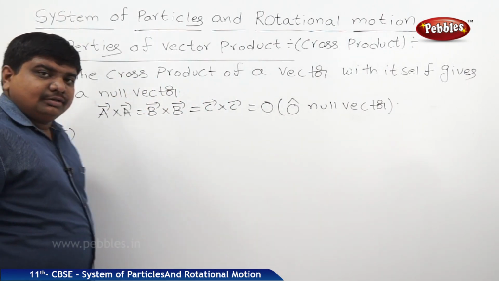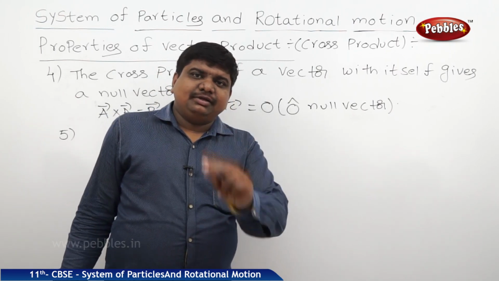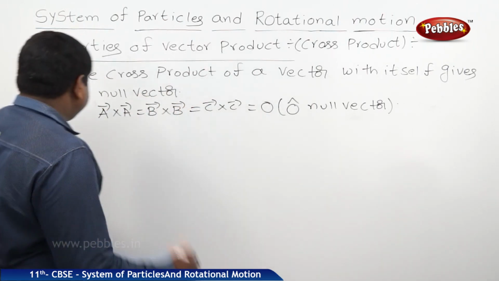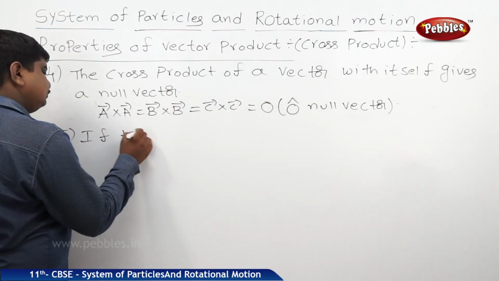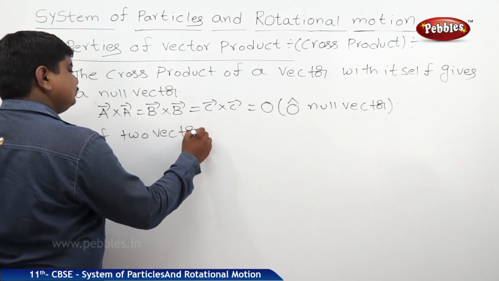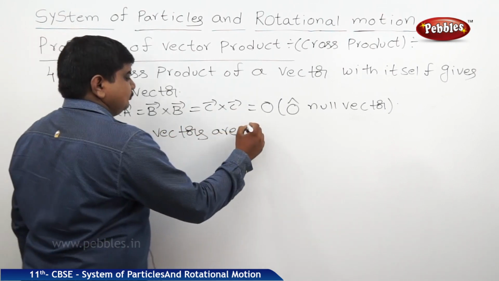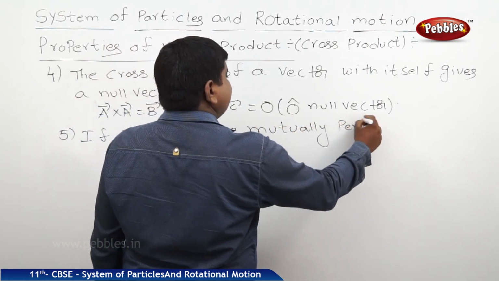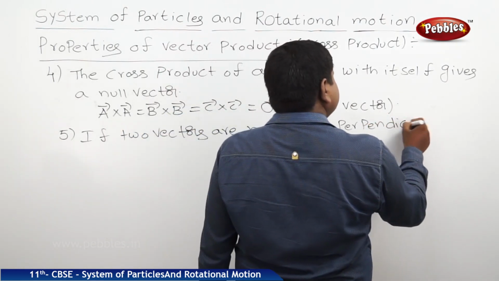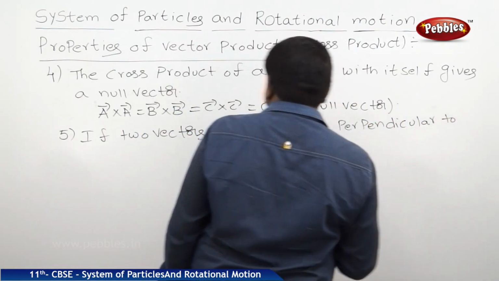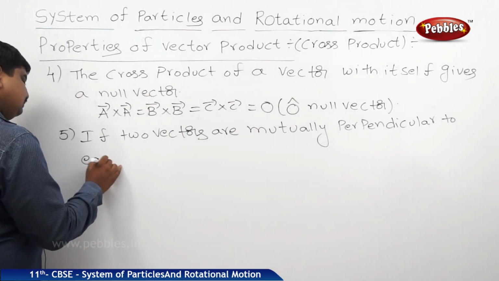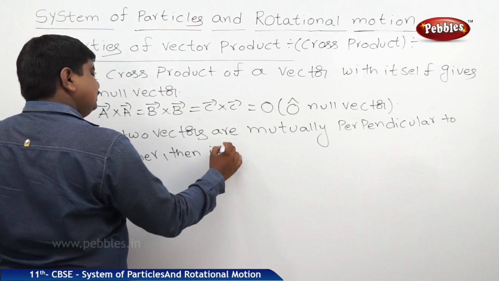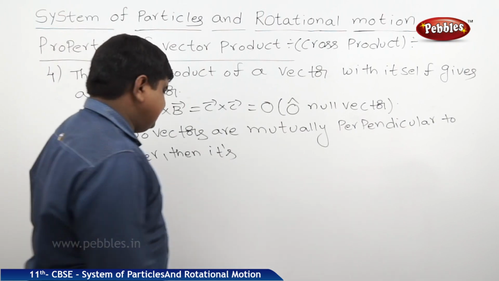Fifth rule: if two vectors are mutually perpendicular to each other, then the resultant magnitude is maximum.